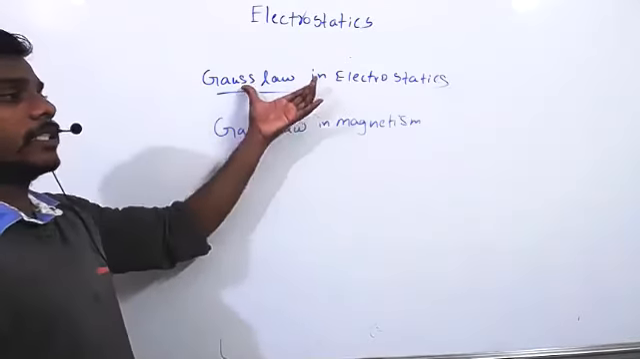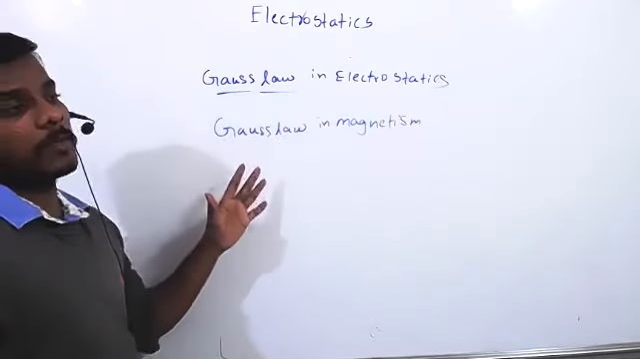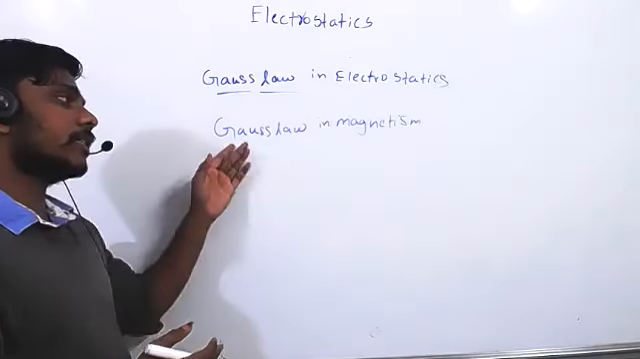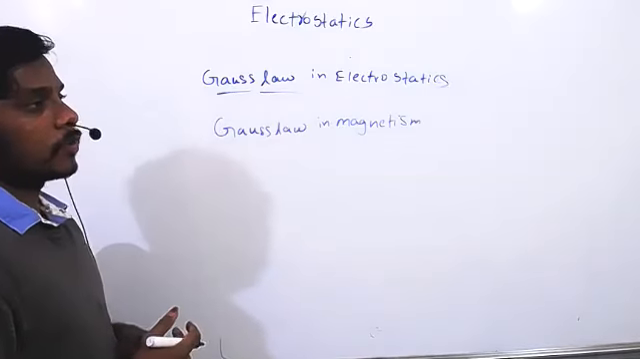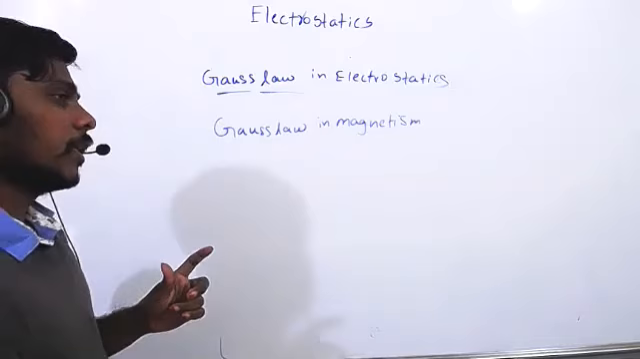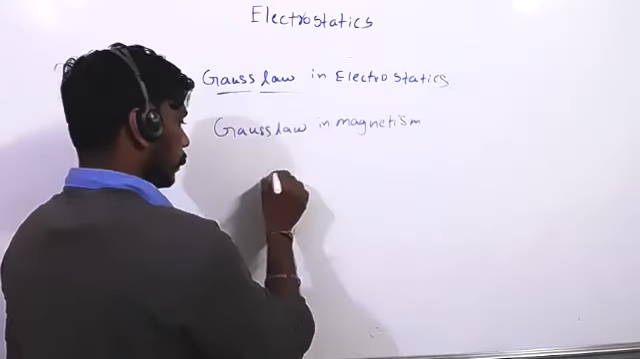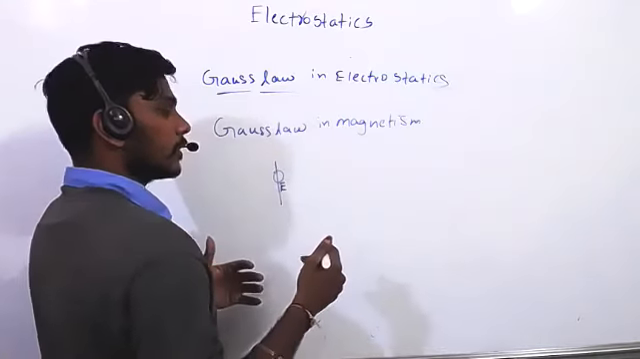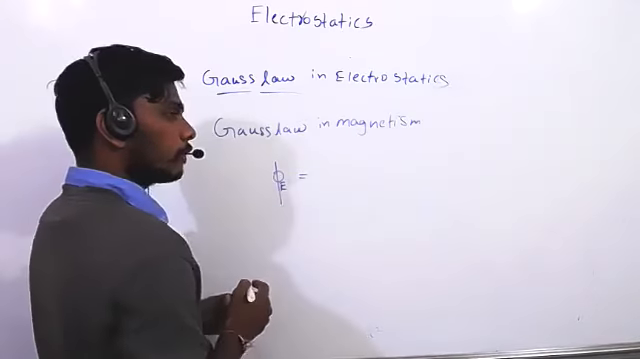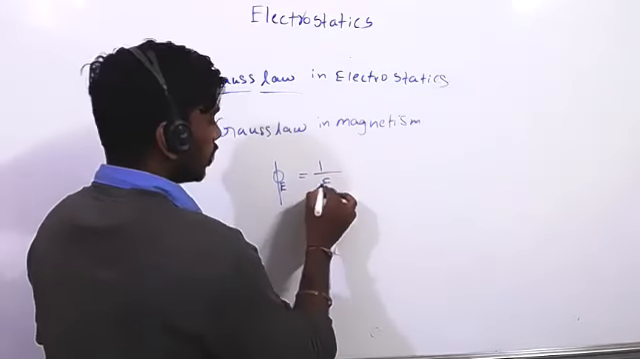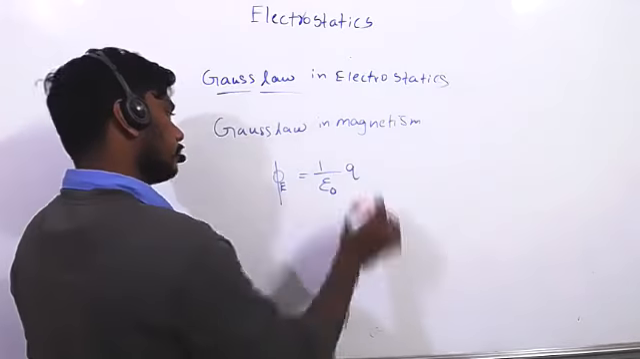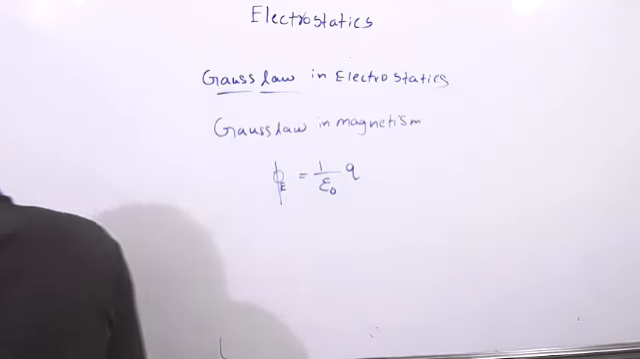Gauss law in electrostatics is there. Gauss law in magnetism also is there. If you know Gauss law in electrostatics, you can understand Gauss law in magnetism. So Gauss law in electrostatics: the total flux emanating from a closed surface is equal to 1 by epsilon naught times the total charge present inside the surface.